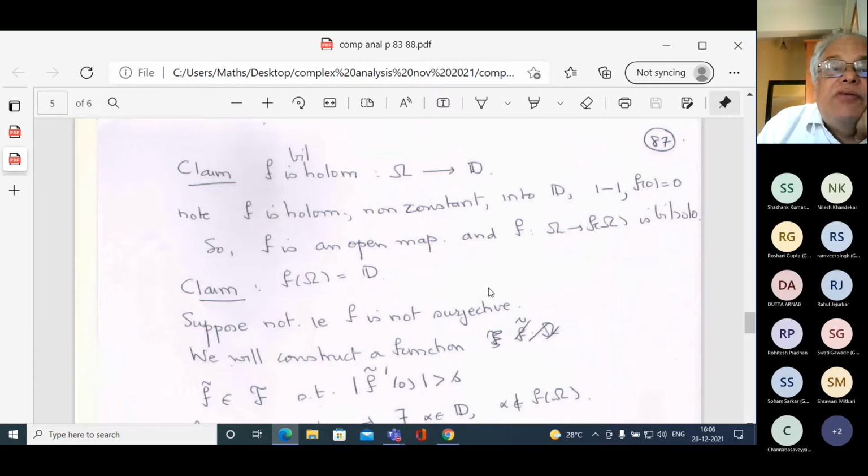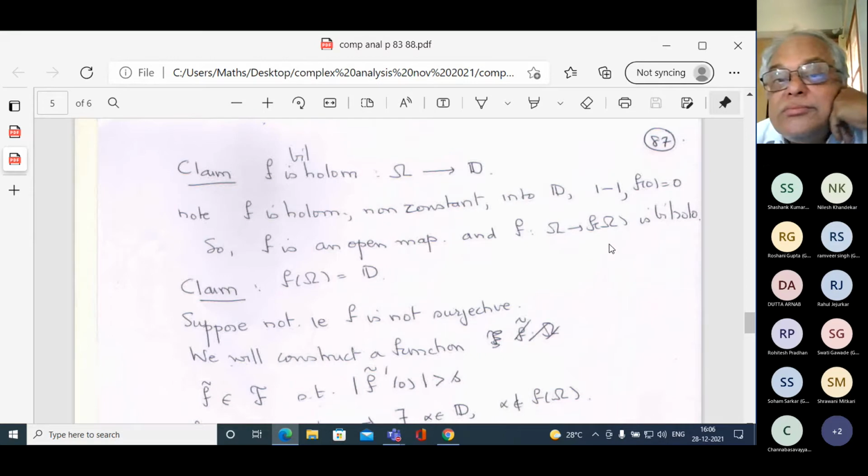Claim is that f is your required biholomorphism from omega to D. f is holomorphic, non-constant, into D, and is one-one, and f of 0 equals 0. So f is an open map because it's holomorphic.